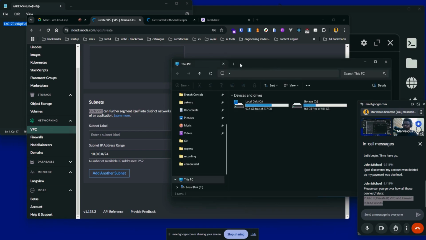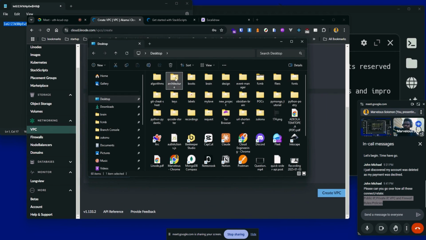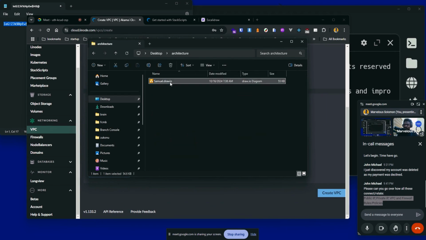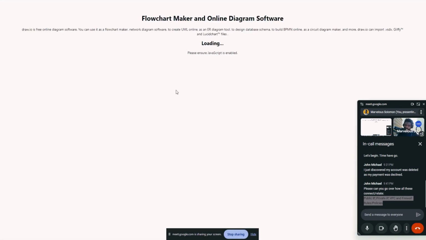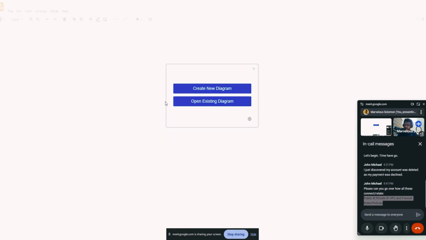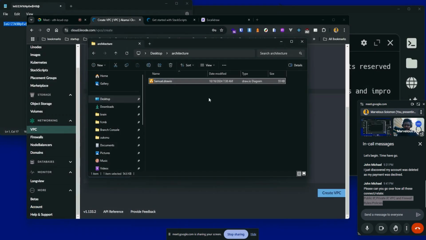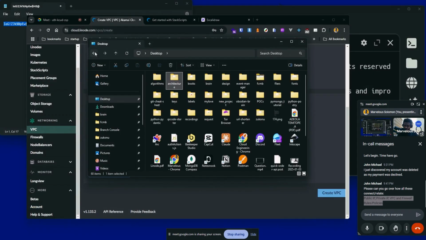Okay, so I have one template diagram. Let's see, my desktop architecture. I don't think it's this one. This should be a Kubernetes architecture, so I don't think it's this one. Just open this. Okay, not this one.